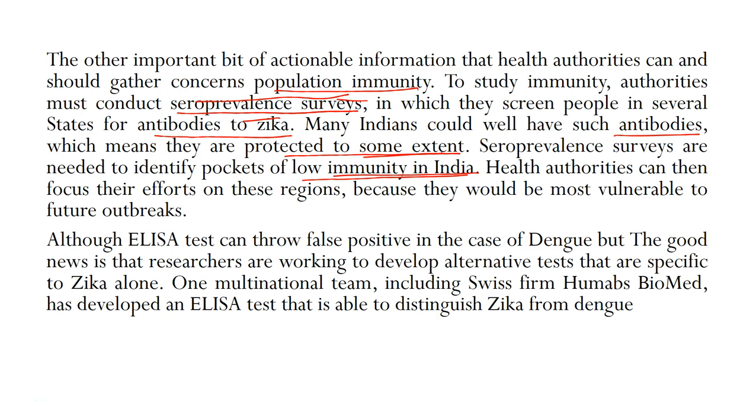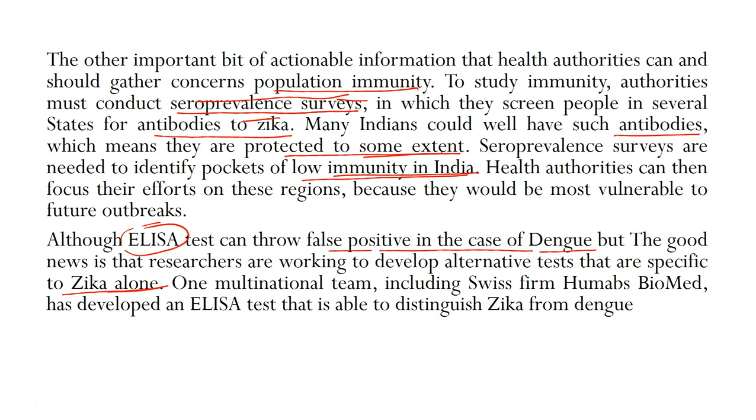Although the ELISA test can throw false positives in the cases of dengue, the good news is that researchers are working to develop alternative tests that are specific to Zika alone. So it's saying that ELISA can be used, but the problem is that even in the case of dengue, it can give a false positive that it is a case of Zika.